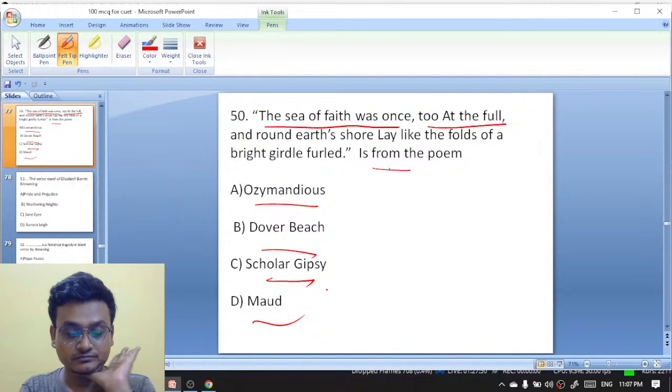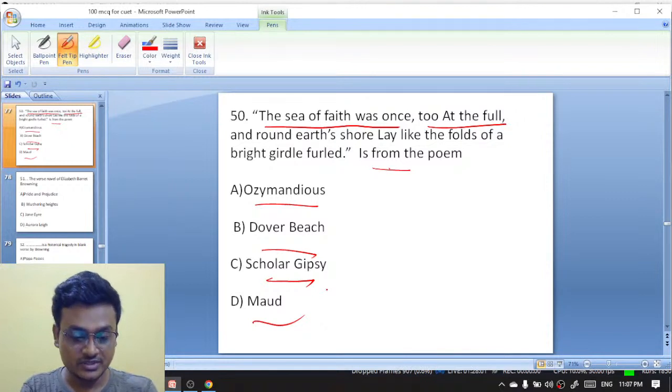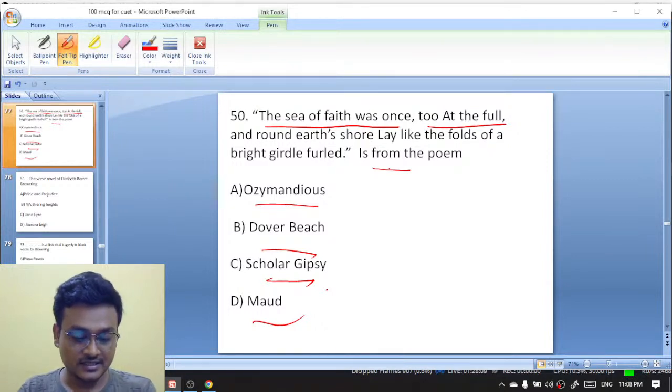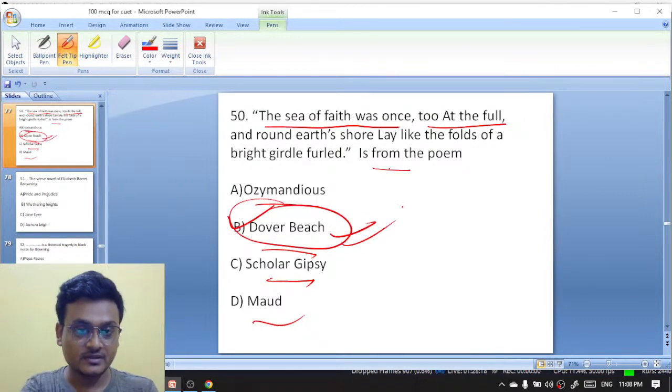I know that is a famous poem, and in every college, in undergraduate, usually everybody reads this poem. Especially in Vidyasagar University, Dover Beach is there. Exactly, it is Dover Beach. Next question. We have completed 50.